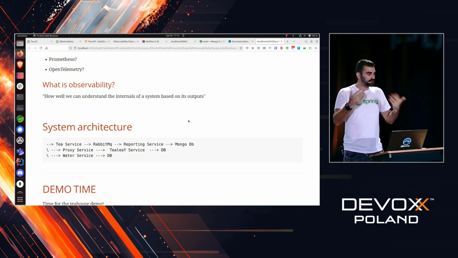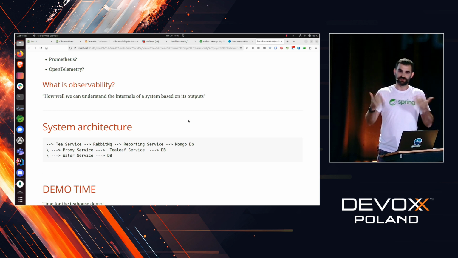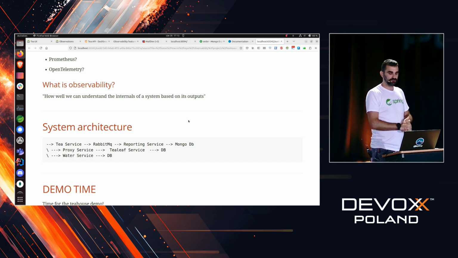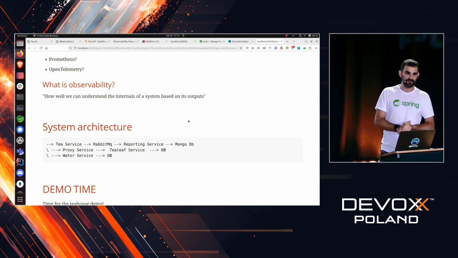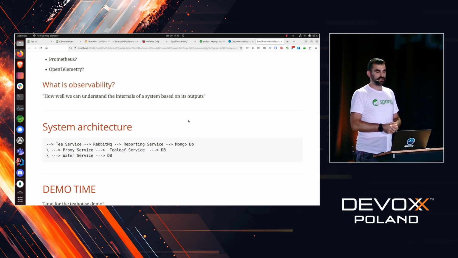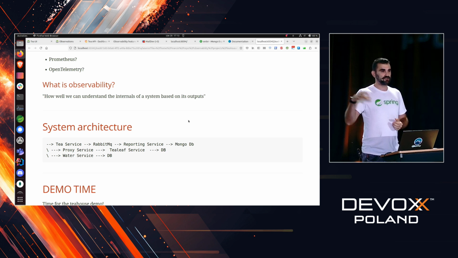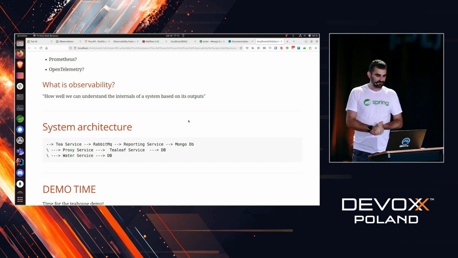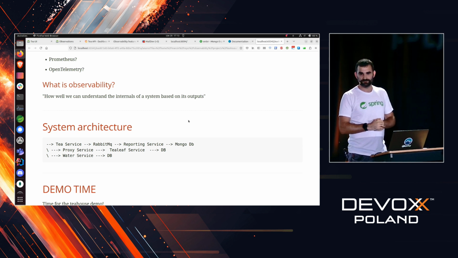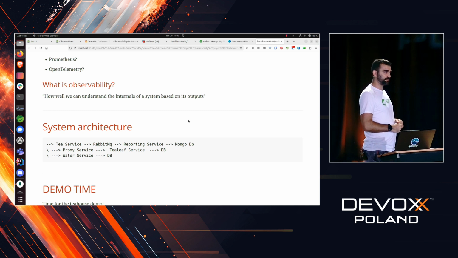So what I will show you today is a tea house application that will tell us how to brew or steep tea. On the edge, we have a tea service that over RabbitMQ will connect to a reporting service that will store information in MongoDB. So we have messaging and MongoDB. The tea service will also communicate via a proxy service, which is a reactive gateway, with a tea leaf service that communicates with a Postgres database. And the tea service also communicates with the water service that goes to the database. So that's the introduction.